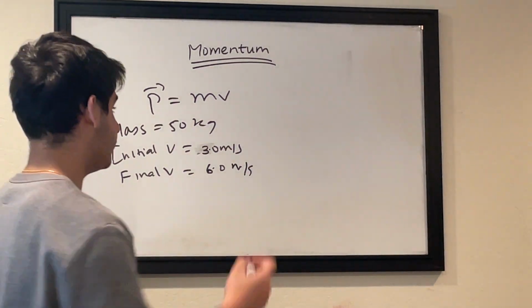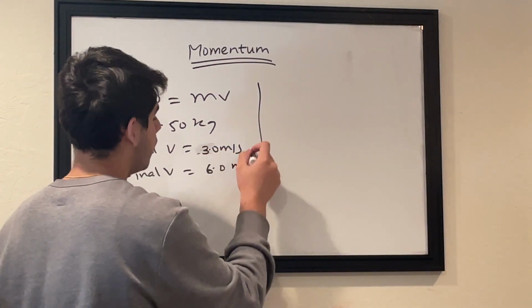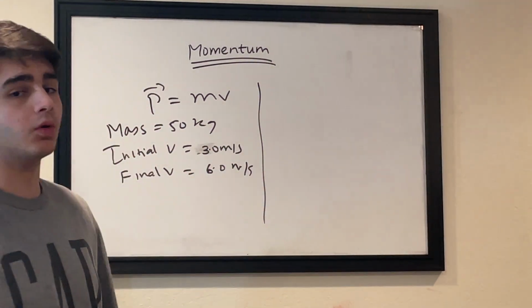I want to figure out if my momentum at 3.0 meters per second is more or my momentum at 6.0 meters per second is more.